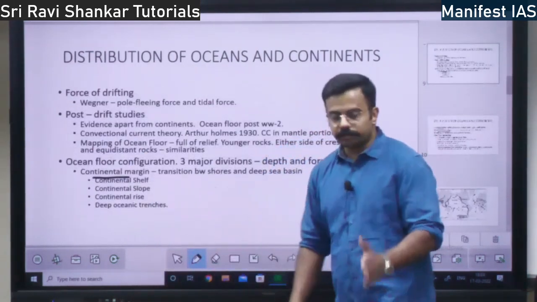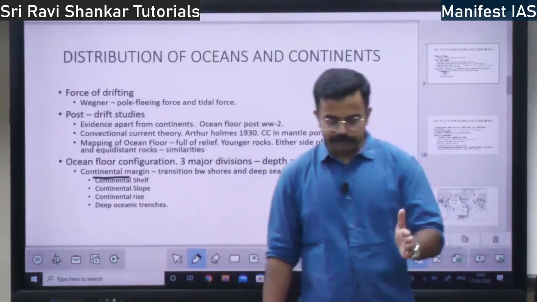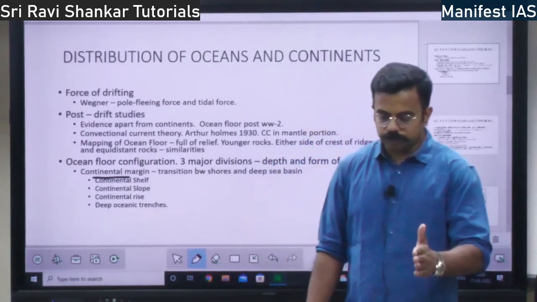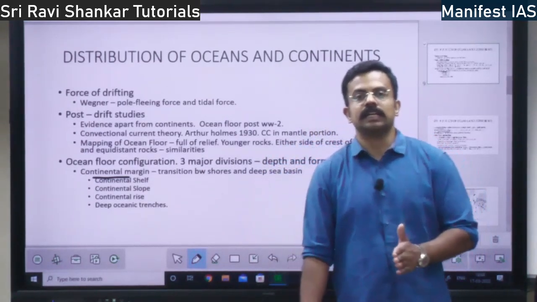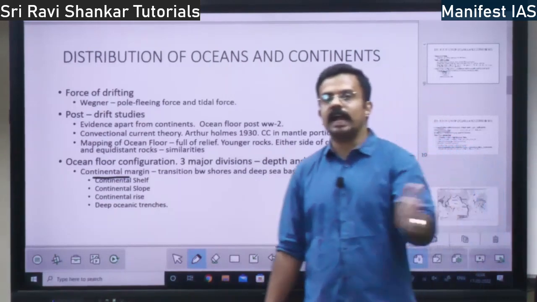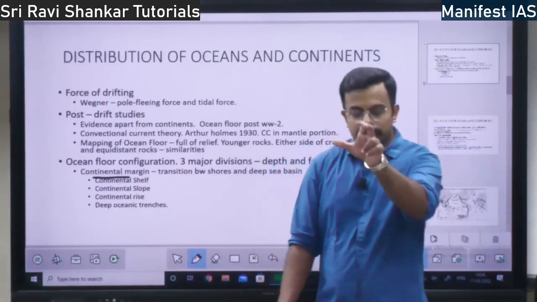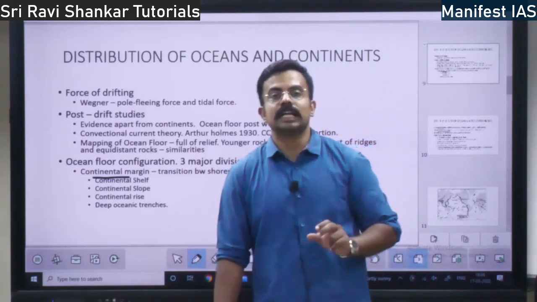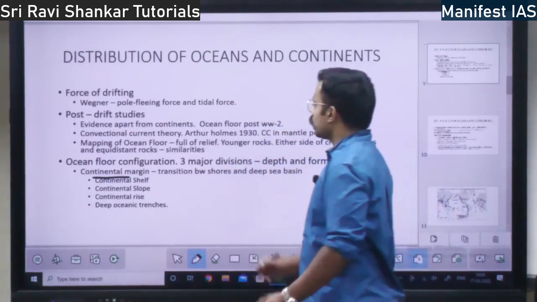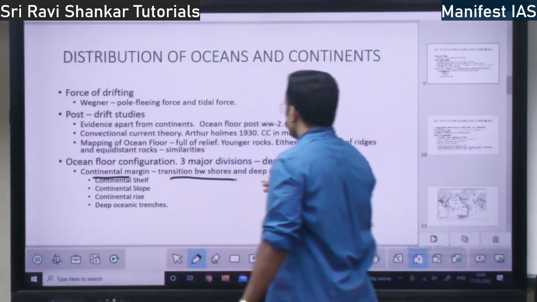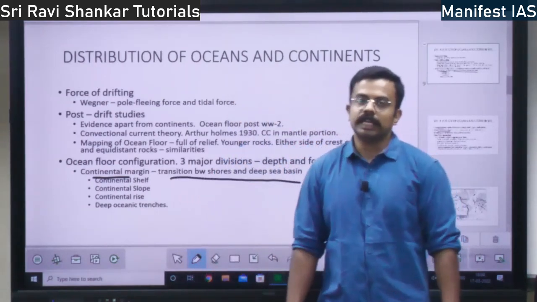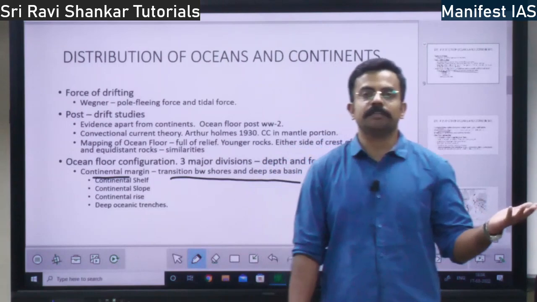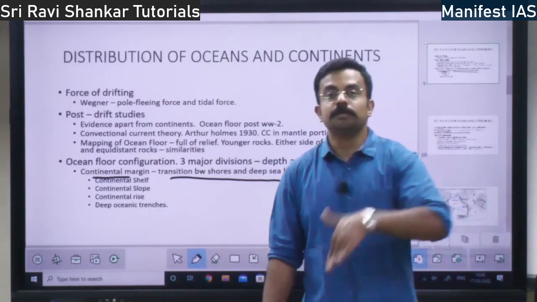Take the example of Chennai. Chennai forms the boundary between land and ocean, right? The beach side of Chennai can be called the continental margin. It is a transition between the seashore and the deep sea basin.